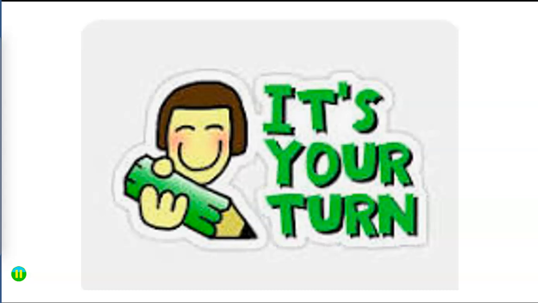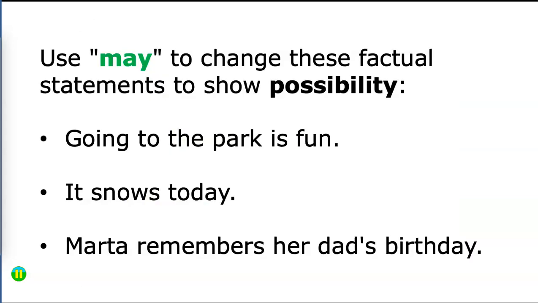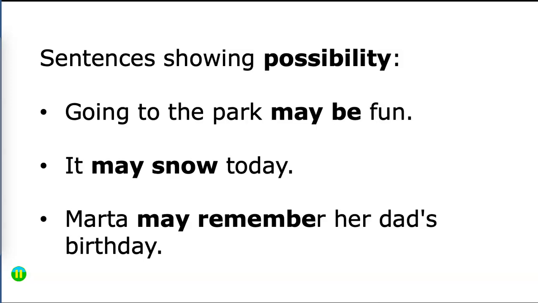Now your turn. Again, remember to pause to write your own answers. Use the verb may to change these factual sentences to show possibilities. Going to the park is fun. It snows today. Martha remembers her dad's birthday. Go ahead and pause and write your sentences. They should look like this. Going to the park may be fun. It may snow today. Marta may remember her dad's birthday.